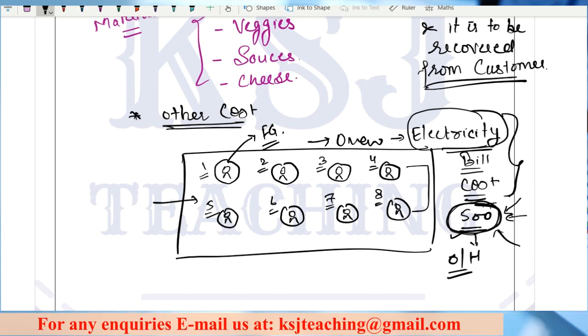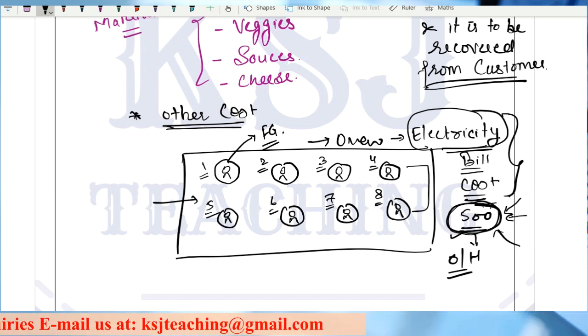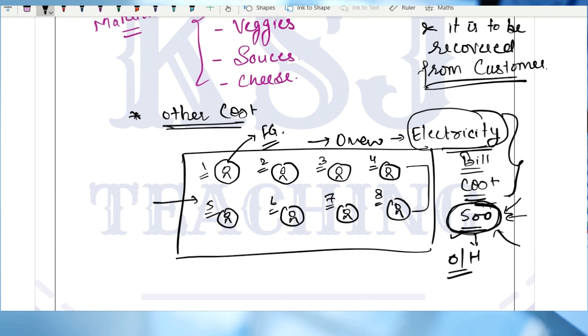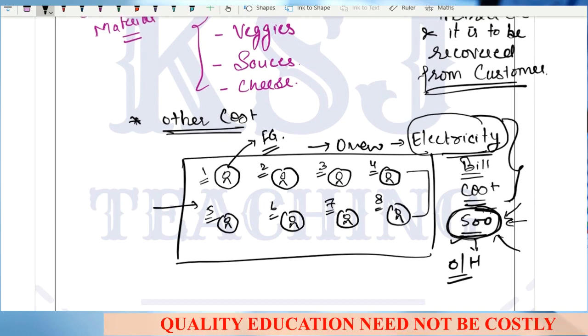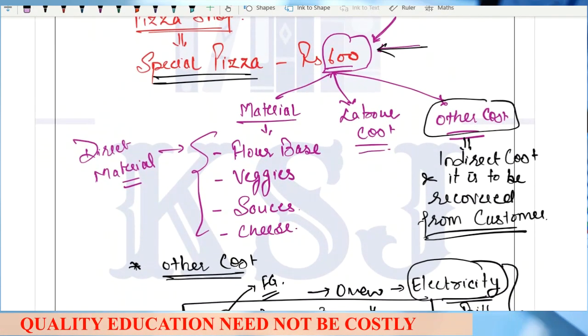Any indirect cost means the cost which cannot be identified in one unit of finished product, but we have to make it identifiable in one unit so that we are able to recover it from our customer, so that we are able to price this special pizza.